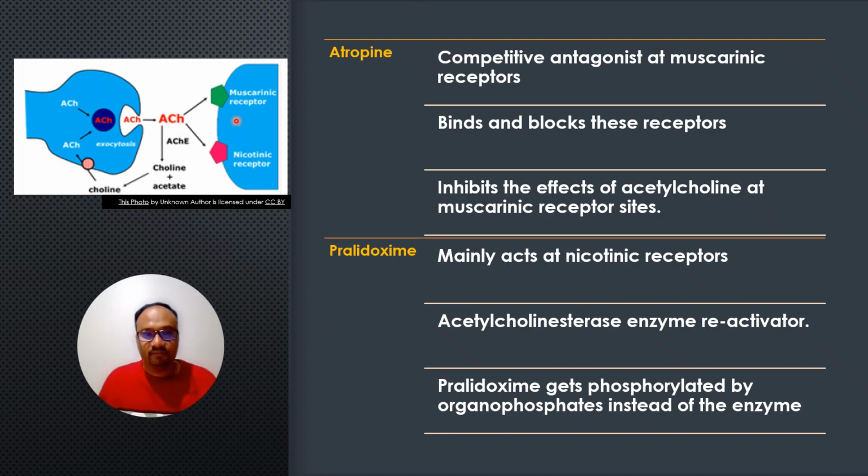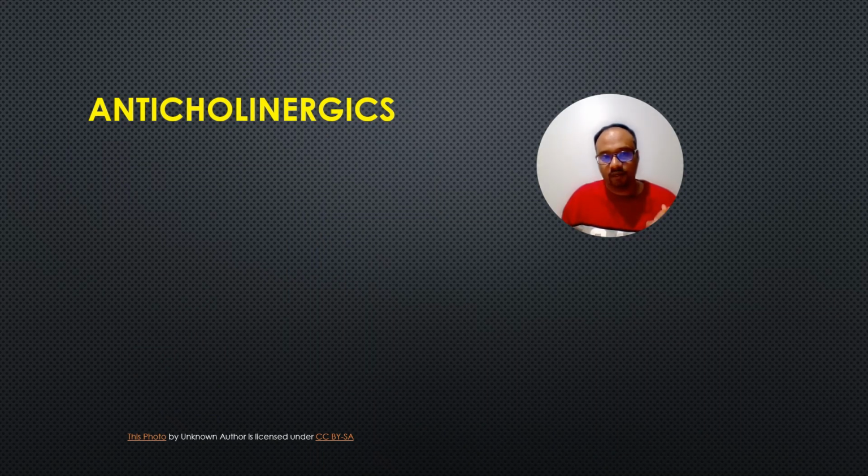Atropine is a competitive antagonist at the muscarinic receptor sites. It binds and blocks these receptors. It inhibits the effects of acetylcholine at the muscarinic receptor sites. Now let us see pralidoxime. It mainly acts at the nicotinic receptor sites, and it is an acetylcholinesterase enzyme reactivator. So the pralidoxime gets phosphorylated by the organophosphates instead of the enzyme, and acetylcholinesterase is available to degrade the neurotransmitter acetylcholine. Now let us see the next drug, anticholinergics.